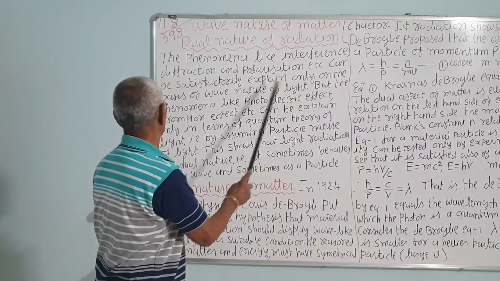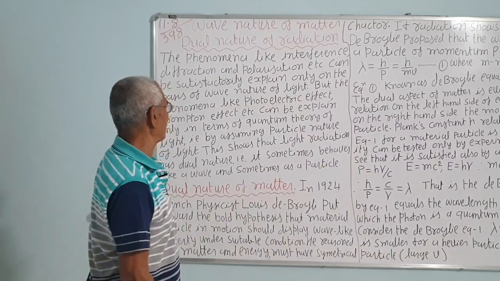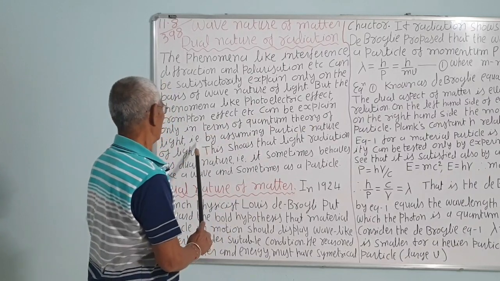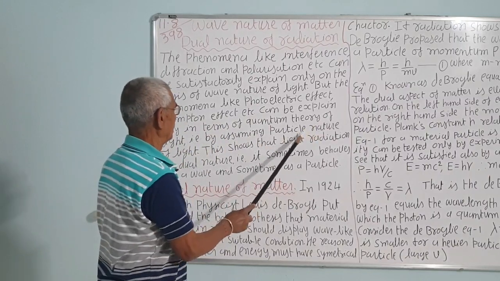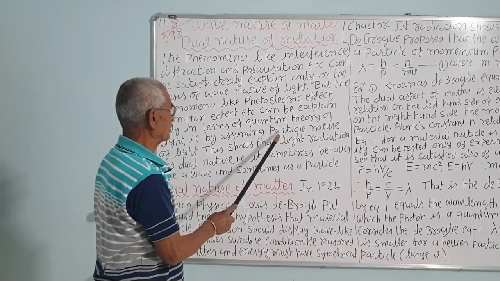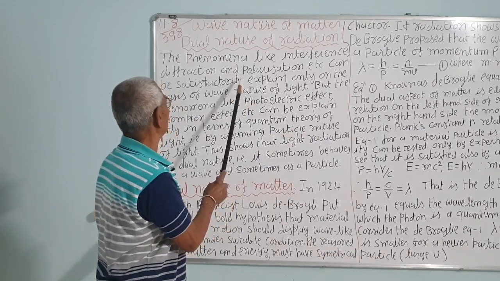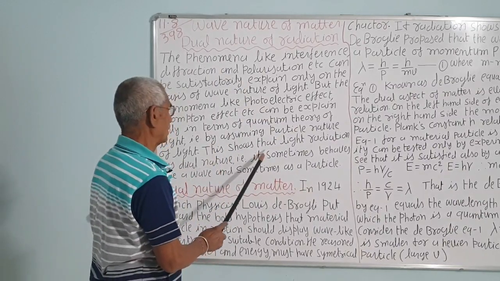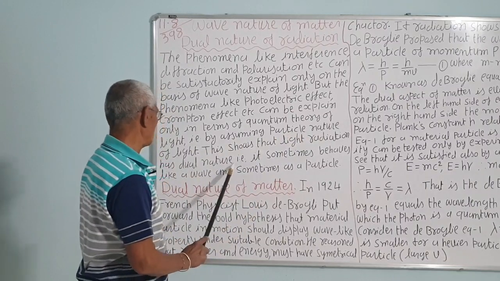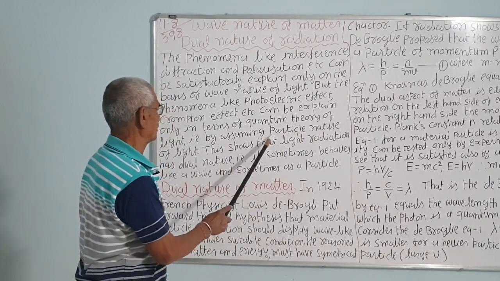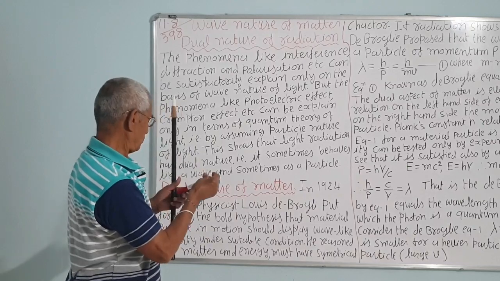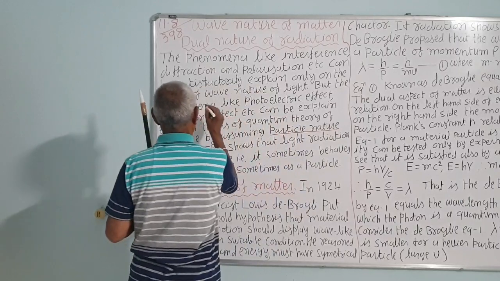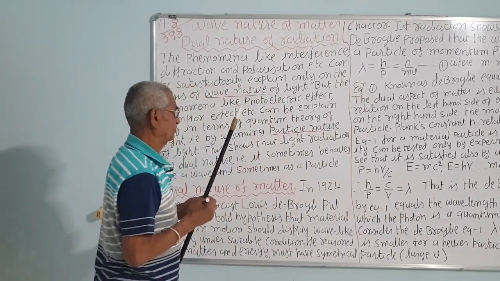On the other side, phenomena like the photoelectric effect and the Compton effect can be explained in terms of the quantum theory of light, that is, by assuming the particle nature. So sometimes radiation behaves as a particle, sometimes as a wave. That is, it has a dual nature. This shows that light radiation has a double nature: sometimes it acts as a particle and sometimes it behaves as a wave.